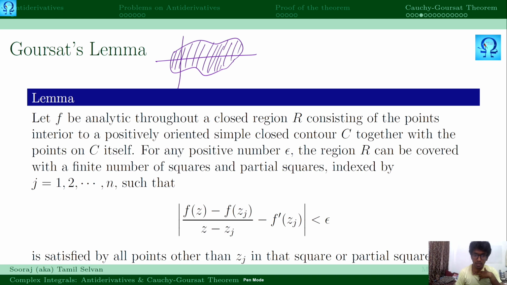Right? And for any positive number epsilon, usually epsilon means what? It is a very small positive quantity, almost zero, negligible, right? But that epsilon plays a very important role in our mathematics.